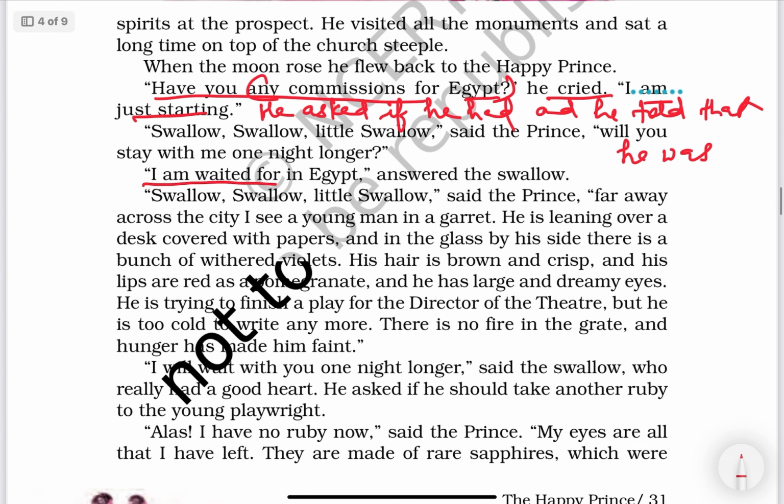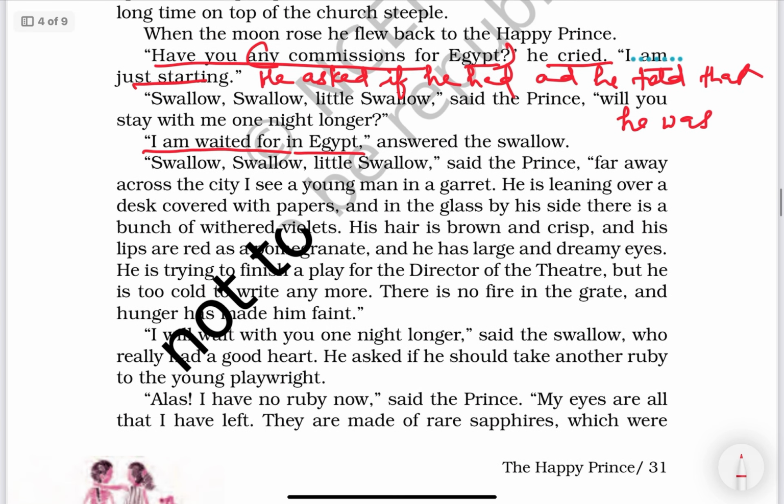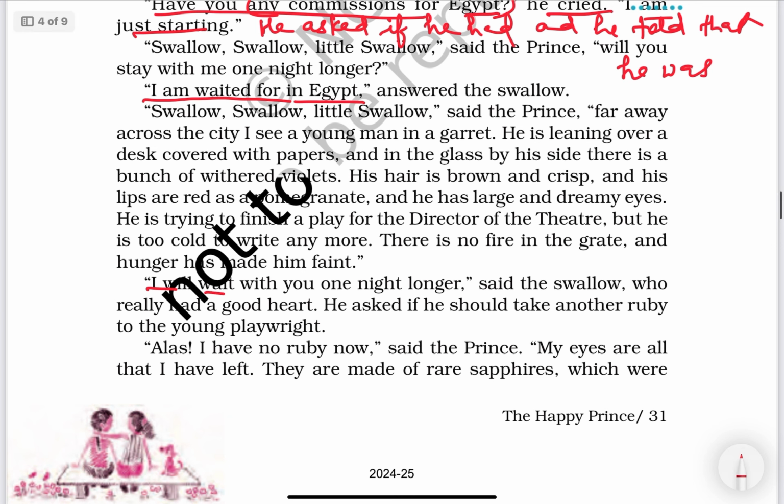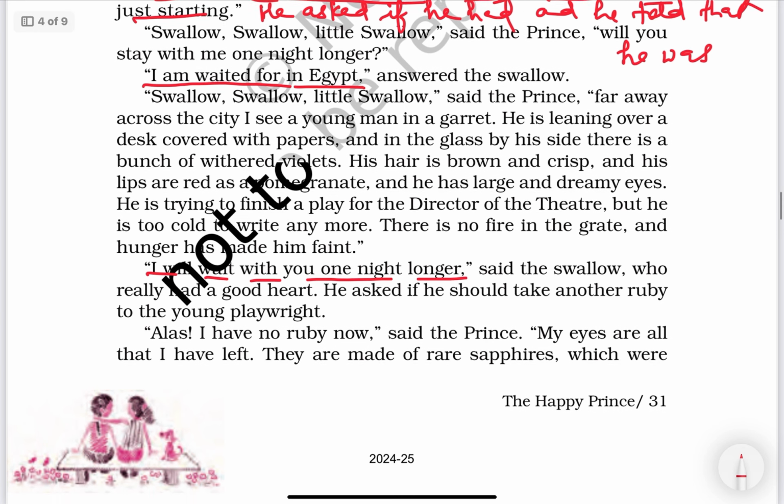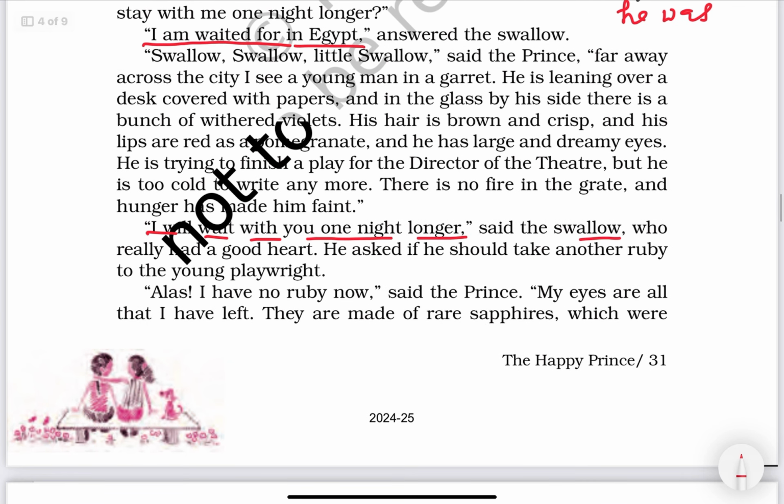See, "I am waited for in Egypt." Once again, the same dialogue, so we will not do it. See, "I will wait with you one night longer," said the swallow. So the swallow said that he would wait with him one night longer.